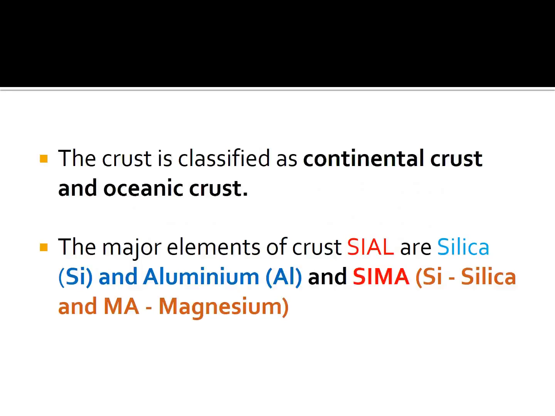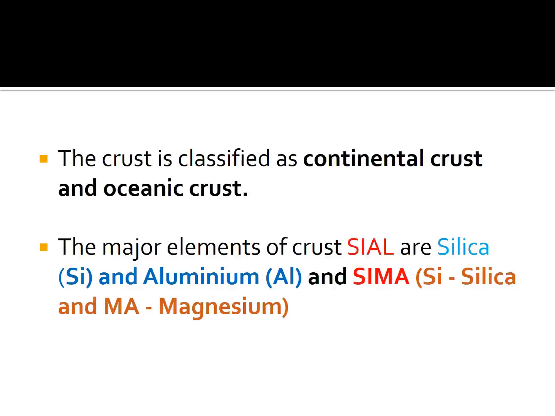Then the crust is classified into two: continental crust and oceanic crust. What are the types of crust? Continental crust and oceanic crust. Continental means the land area, and oceanic means the water area.